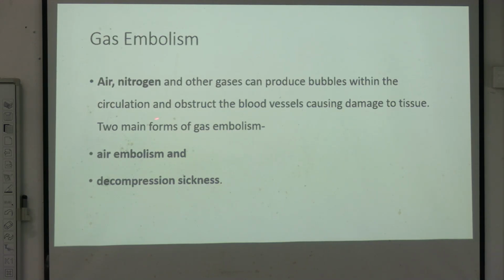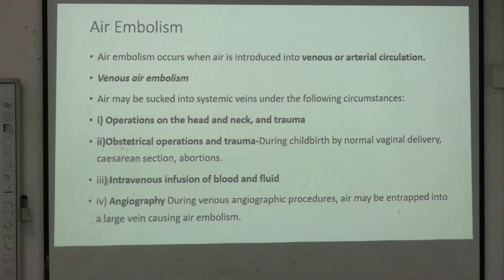Now coming to gas embolism. Air, nitrogen and other gases can produce bubbles within the circulation and obstruct the blood vessel, causing damage to the tissue. Two main forms are there. One is air embolism and one is decompression sickness. So whenever air embolism occurs, it is introduced in the venous and the arterial circulation.